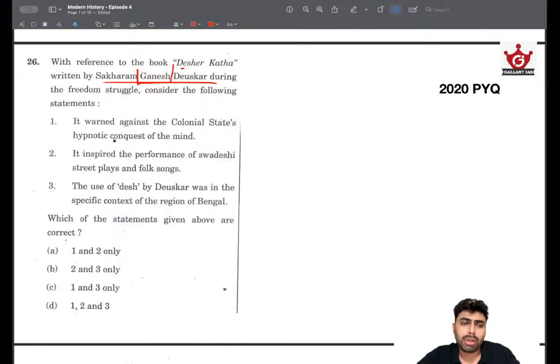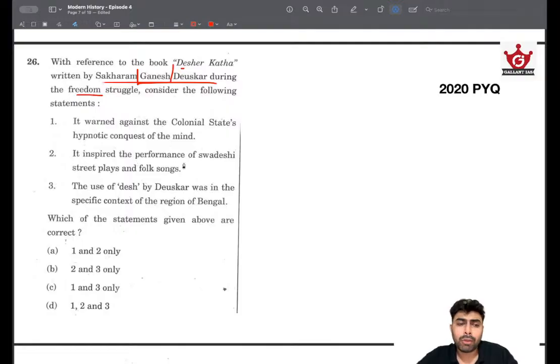We'll try to assess the other statements. It warned against the colonial state's hypnotic conquest of mind. Okay, maybe. Anyway, this was written during the freedom struggle, and freedom struggle meant opposition to British ideologies, British acts, everything. So it warned against the colonial state's hypnotic conquest of mind. Maybe this is very plausible; a book like Deshar Katha could be saying this. Though this seems very likely, we cannot just take that as the right option right away. But this doesn't seem like a wrong statement. That's what we should be having in our mind.